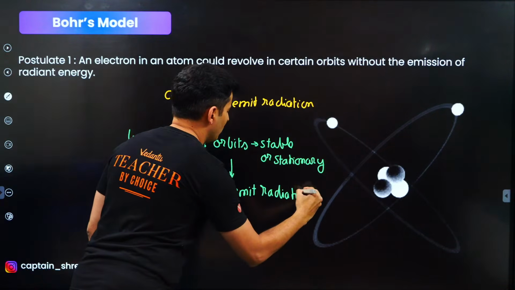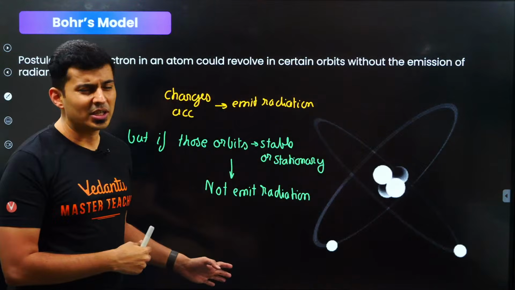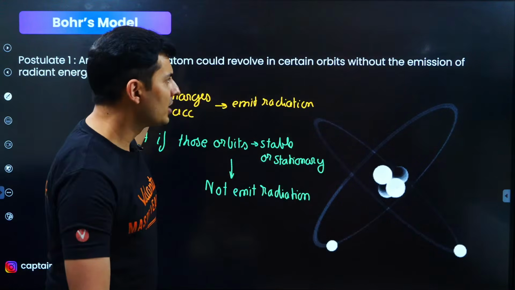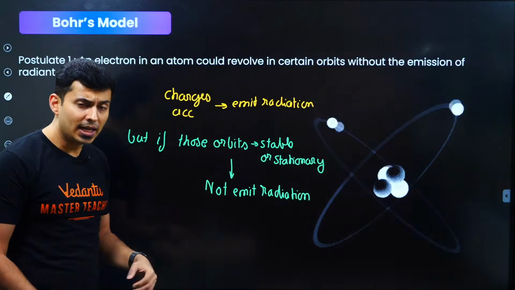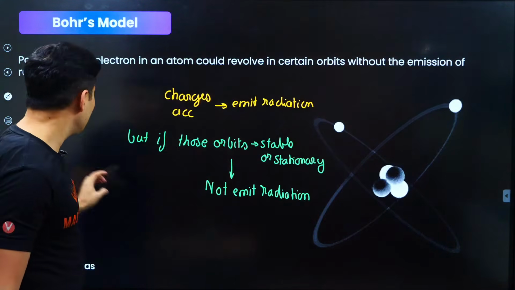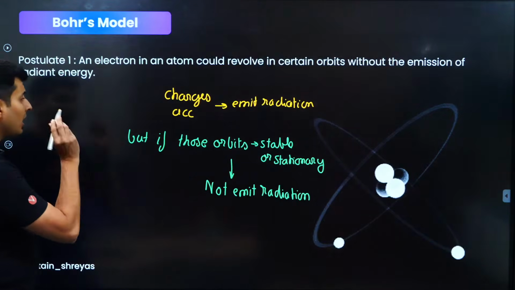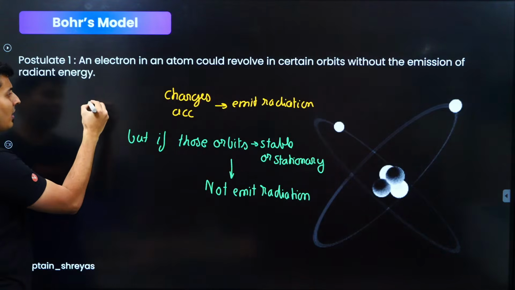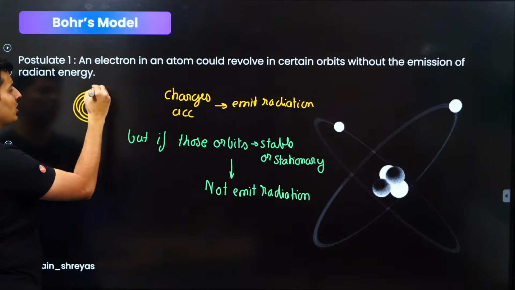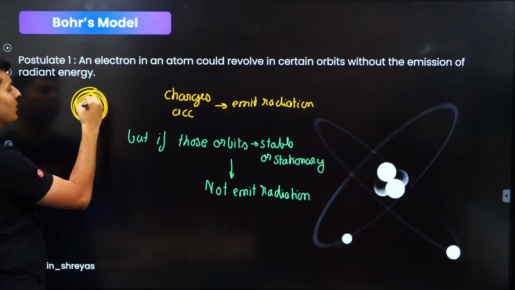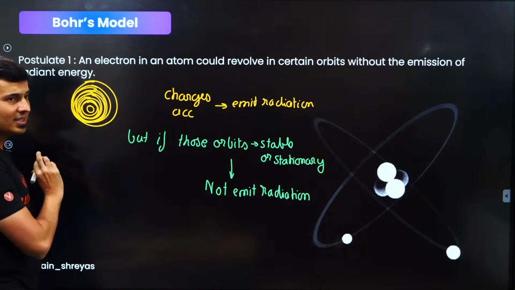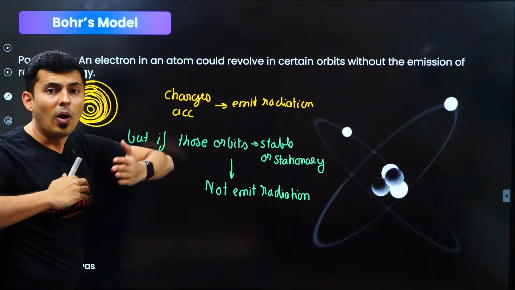Only in those special orbits. Why only in those special orbits? That's none of our concern; that goes into quantum mechanics. But he said there are only fixed orbits. Think of it this way: if Bohr's postulate were not obeyed, the electron could revolve here, here, here, a continuous value of radius.